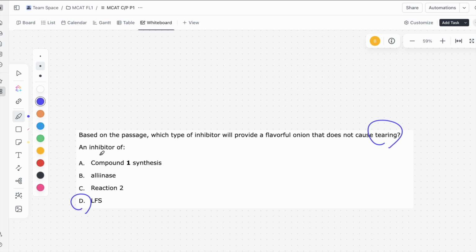The rest of these answer choices, they're not related to the compound that makes us tear up, and that's compound 4. Again, LFS creates compound 4, get rid of LFS, no more compound 4, no more tearing.